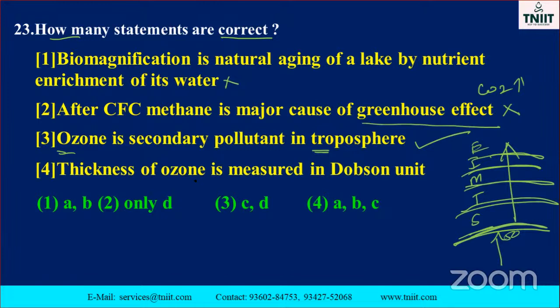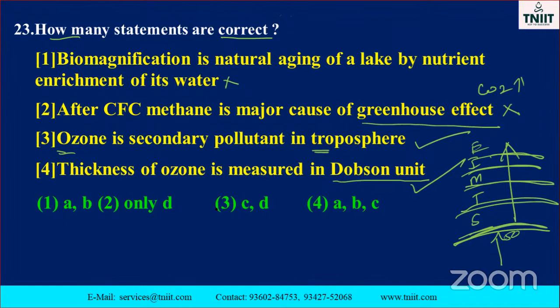Thickness of the ozone is measured by the Dobson unit. Note it down, my dear students. This is also very, very important. The ozone layer is measured by the unit called the Dobson unit. Okay, this is also a correct one.